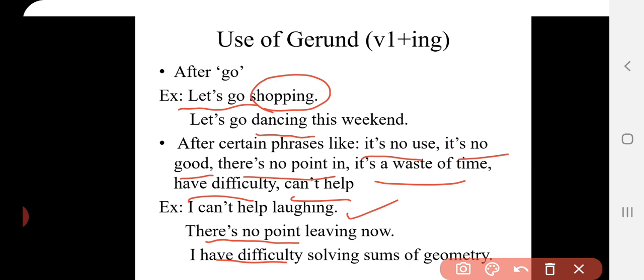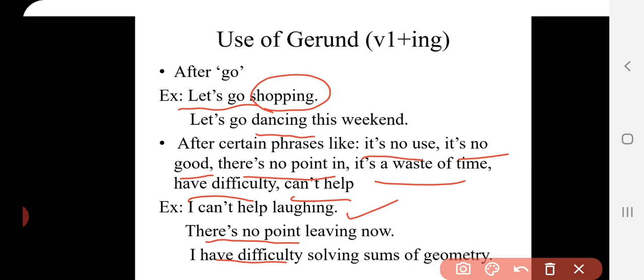Please remember these phrases and keep them in your mind while using the gerund. Can't help is a very simple phrase. Always remember, after can't help we use gerund, that's verb's first form plus ing.